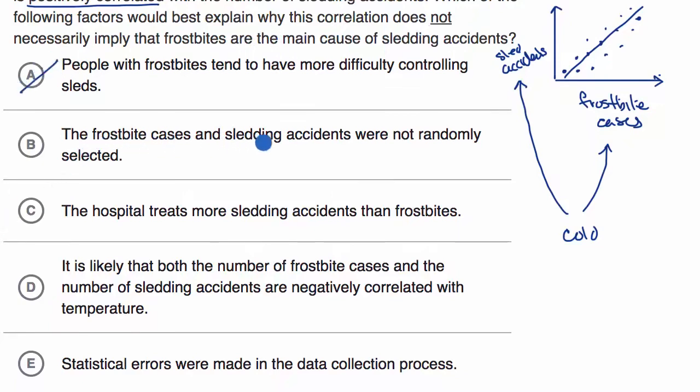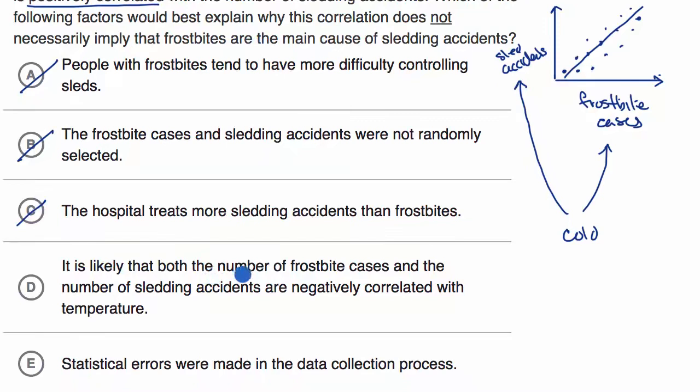The frostbite cases and sledding accidents were not randomly selected. Well, this just speaks to how the data was collected, but it doesn't speak to the main issue of not necessarily implying that frostbites are the main cause of sledding accidents. The hospital treats more sledding accidents than frostbites. That's just making a comparison between the two, but it still does not explain why there could be another main cause of the sledding accidents outside of frostbite. So I would rule that out.